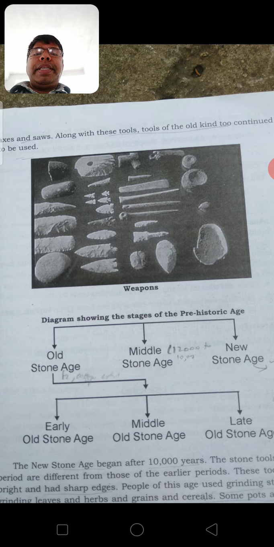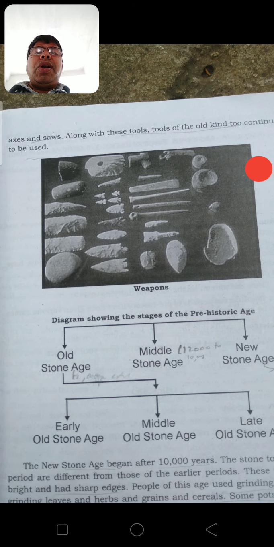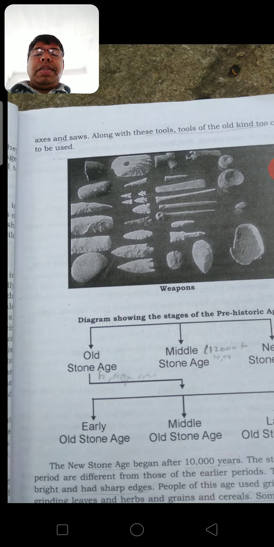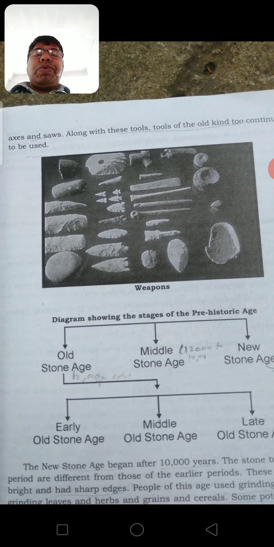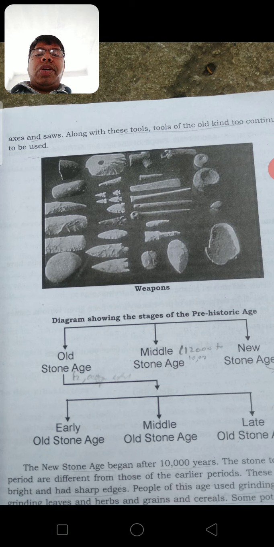Archaeologists especially help us to know about the life of people during the Stone Age. Here is a diagram showing the stages of the prehistoric age. The prehistoric age is divided into Old Stone Age, Middle Stone Age, and New Stone Age.